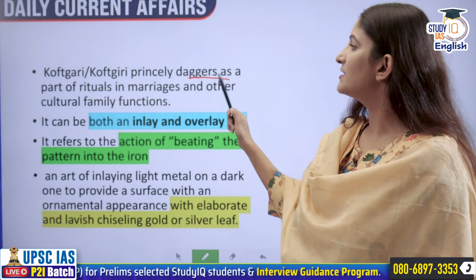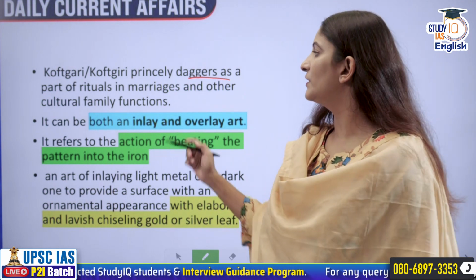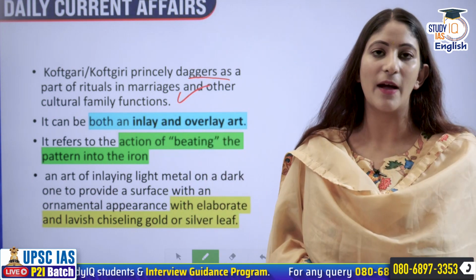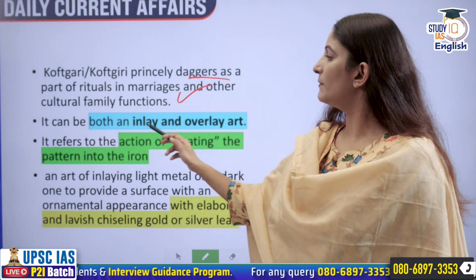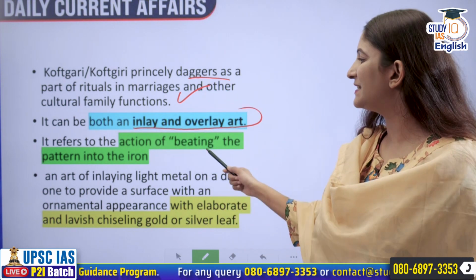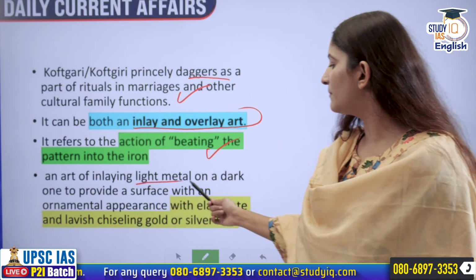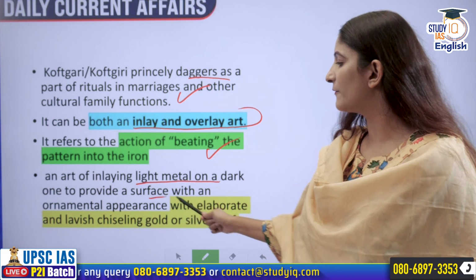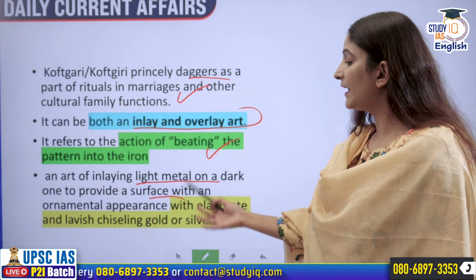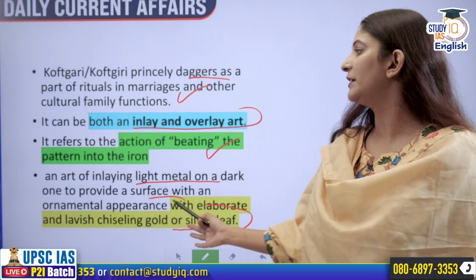Koftgiri princely daggers are also considered a very auspicious part of the rituals in marriages and cultural family functions. It can be both an inlay or overlay art. It refers to an action of beating the pattern into the iron, and an art of inlaying light metal on a dark one to provide a surface with ornamental appearance with elaborate and lavish chiseling gold or silver leaf. That means both gold and silver leaf are used.